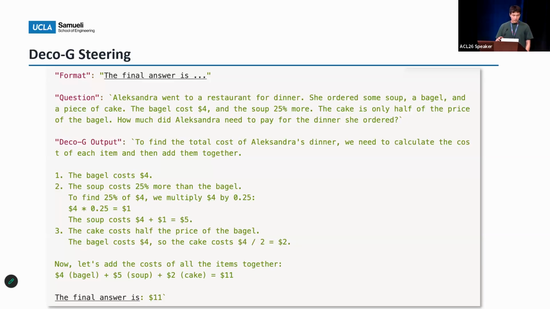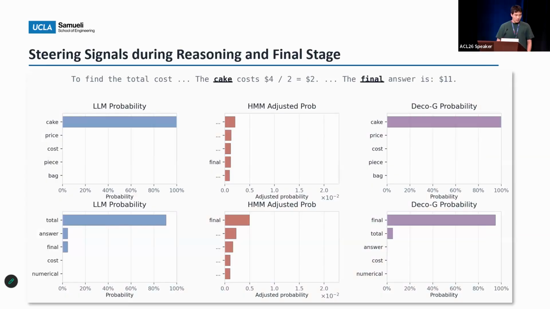And I'm going to show how the HMM model steers the original LLM generation to the required format. So here I selected two time steps. On the left, you have the LLM distribution. In the middle, you have this FEM module, the HMM scores. And on the right, you have the final Deco-G posterior that is used to generate the sequence.